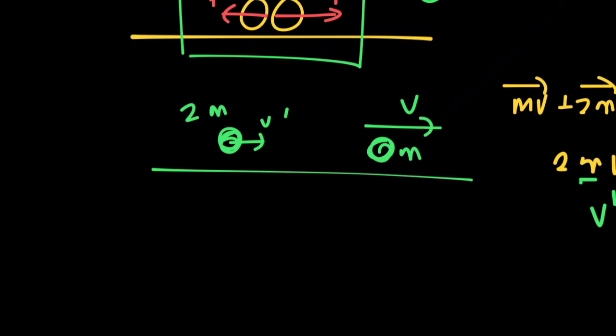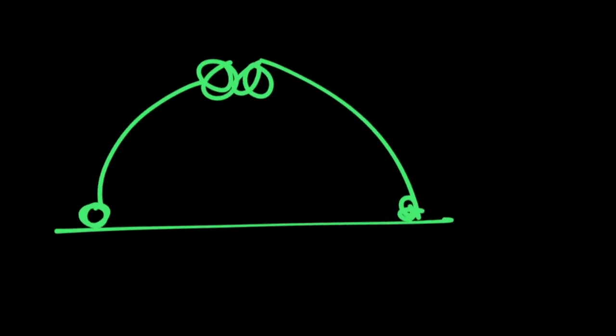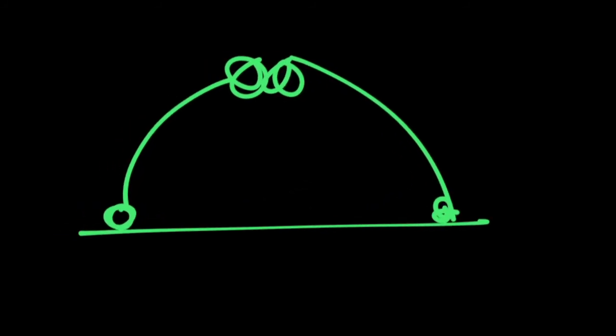Now, let's see if we could apply the conservation of linear momentum for a projectile motion. In a projectile motion, let's assume that two particles collide with each other. When they collide, is conservation of linear momentum applicable? Let's think of this. Projectile is a combination of a horizontal and a vertical motion.